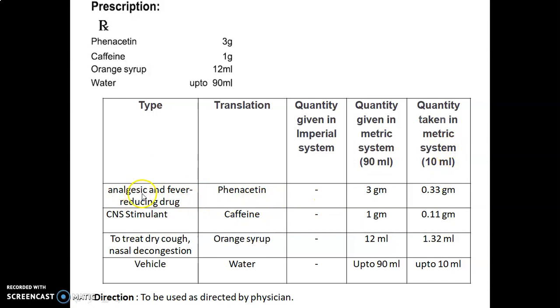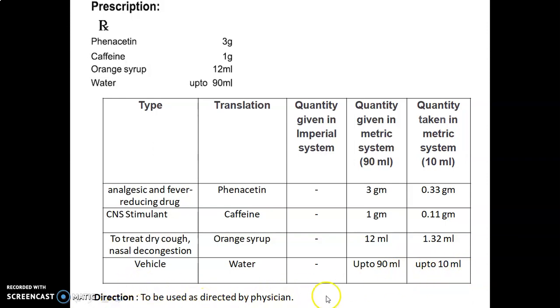Phenacetin is used as an analgesic and fever reducing drug. Quantity given is 3 gram, taken quantity should be 0.33 gram. This quantity should be calculated with the help of the factor. Caffeine is used as a central nervous system stimulant, CNS stimulant. Quantity given is 1 gram, taken quantity should be 0.11 gram. Orange syrup is used to treat dry cough and nasal decongestion. Quantity given is 12 ml, taken quantity should be 1.32 ml. Water is used as a vehicle, quantity given is up to 90 ml, taken quantity should be up to 10 ml.